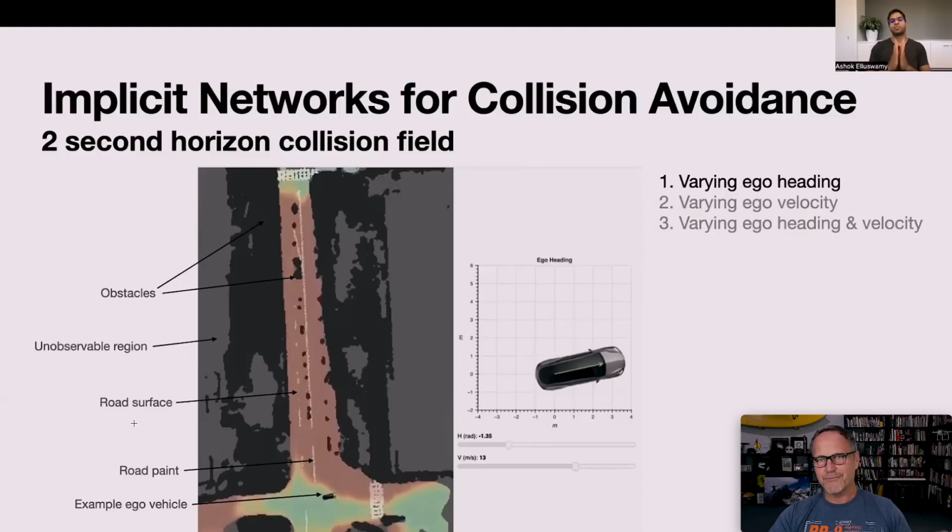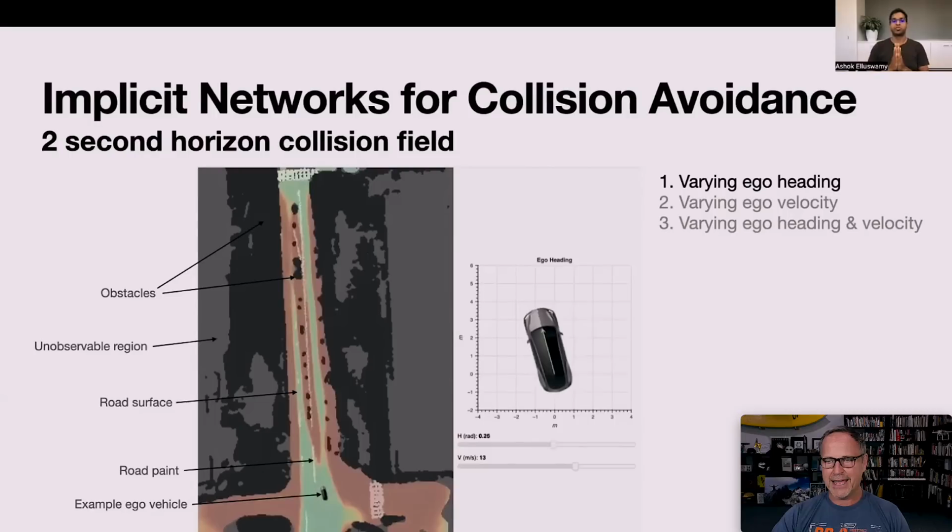But we can get a lot more clever than this. We can actually look at a 2-second horizon. We can say, is this not just colliding right now, but will it collide with something in 2 seconds? So notice this car is driving pretty fast at this almost right angle here. So not so good. And if we moved it from here to here, it's also going to collide with things, etc. But as the car rotates to more along the alignment of the road, you can see that there's a little green path that starts to appear.